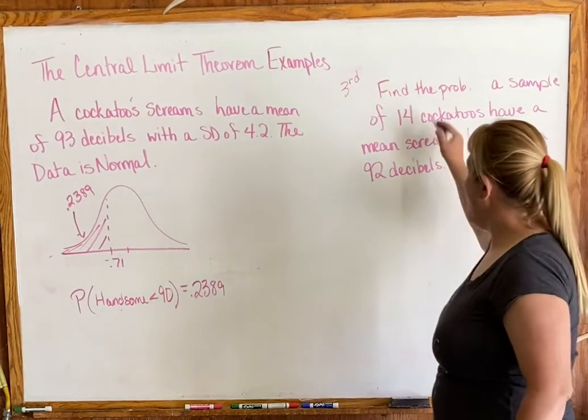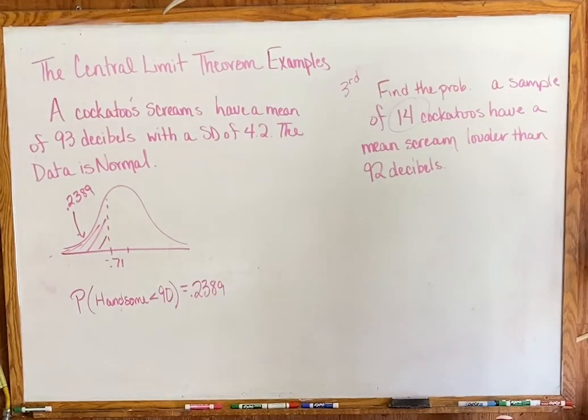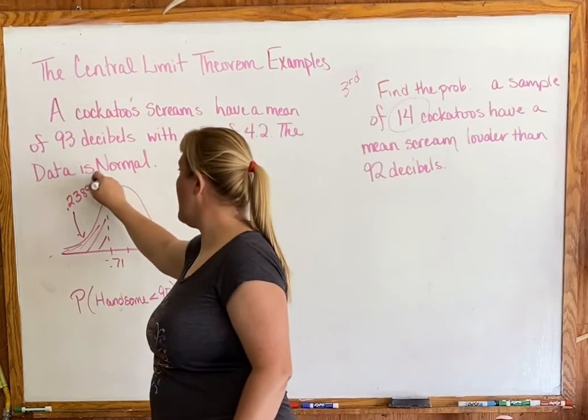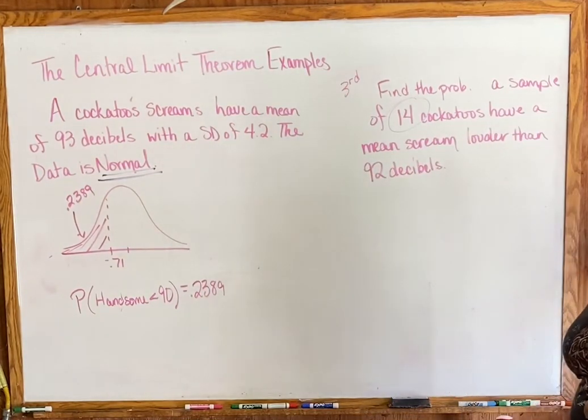So hopefully you're noticing this and you go, wait a minute, didn't we say that n needed to be greater than 30? How come in this case 14 is going to work okay? 14 is only going to work for us because what did it say way back from the original? It said that the data was normal.